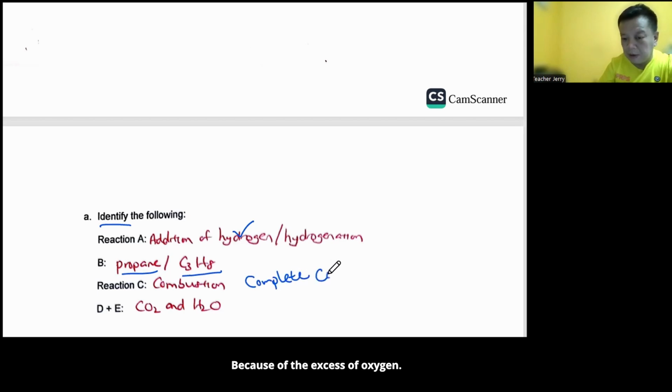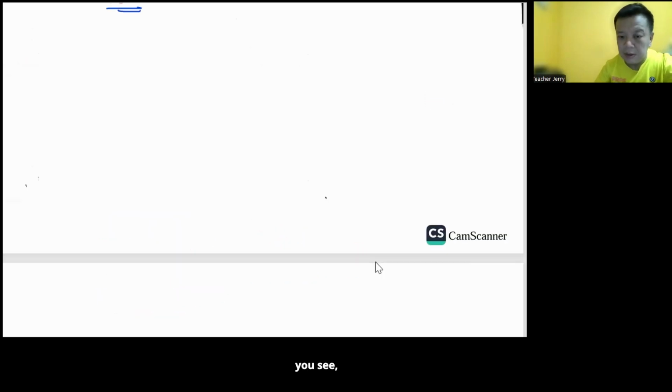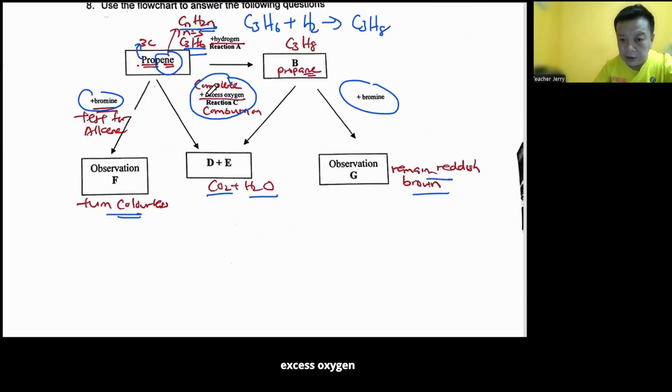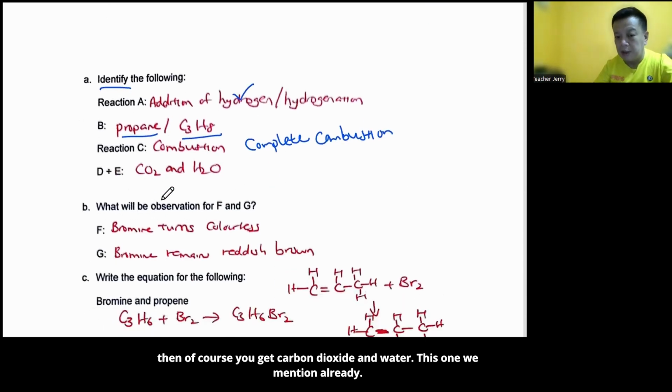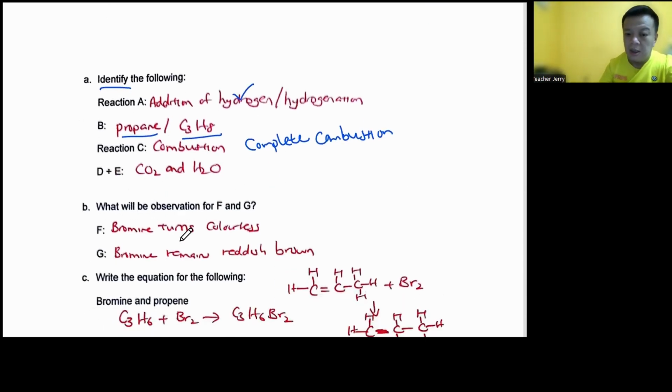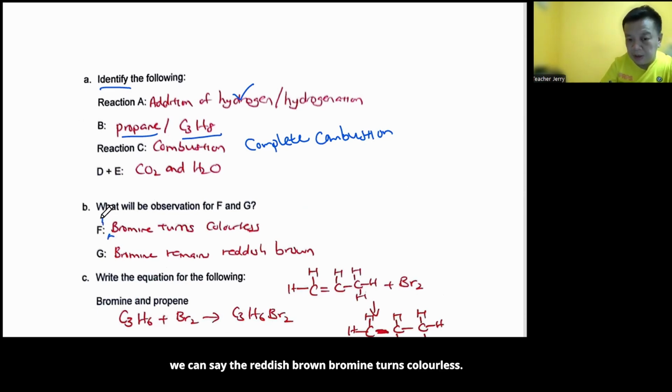Okay, because of the excess oxygen. You see? Mention here excess oxygen. Alright. Then of course you get carbon dioxide and water. So we mentioned already, it'll be better if we can say the reddish brown bromine turns colorless.